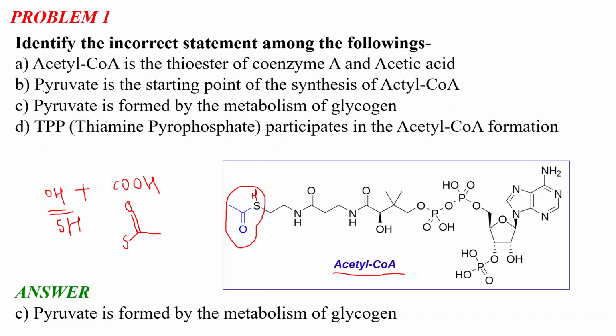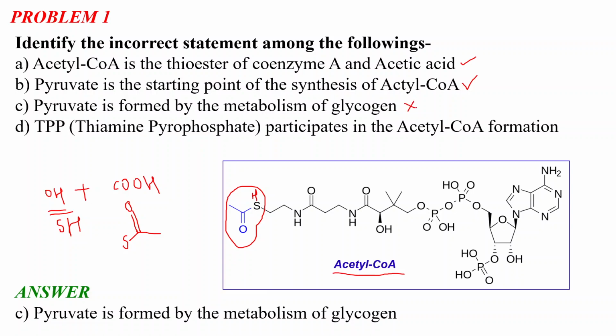Now the second option says that pyruvate is the starting point of the synthesis of acetyl CoA. It is again the correct statement, because from pyruvate the acetyl CoA synthesis happens. And the third option says that pyruvate is formed by the metabolism of glycogen.